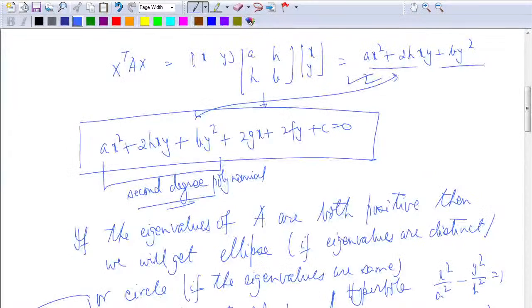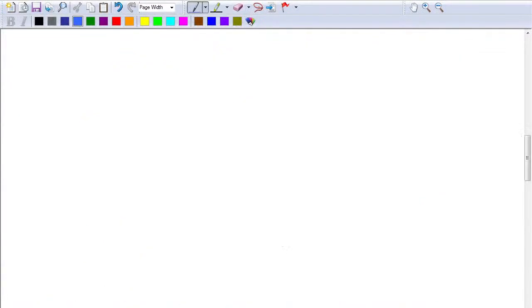The next question is, please clear row space and column space. Suppose I am looking at a matrix A here, which is 1, 2, minus 3; 2, 4, minus 6; 3, 4, minus 7; and let me write one more, 1, 5, minus 6. So this is my 4 cross 3 matrix.